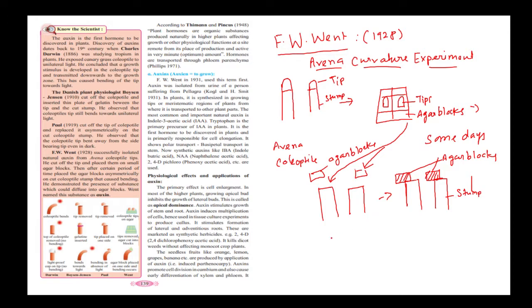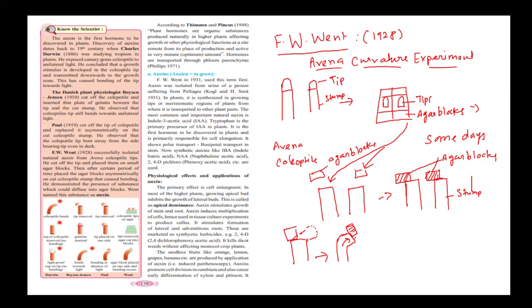After a few days, he found that again the block which was asymmetrically placed started bending. So this very portion started bending like this. It was seen something like this; the block was kept like this. So again a kind of curvature was seen.